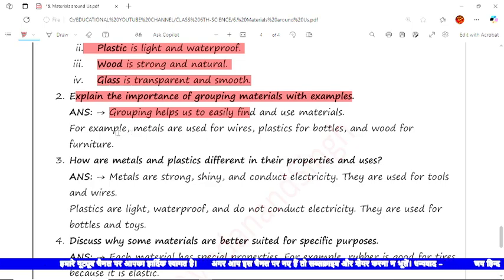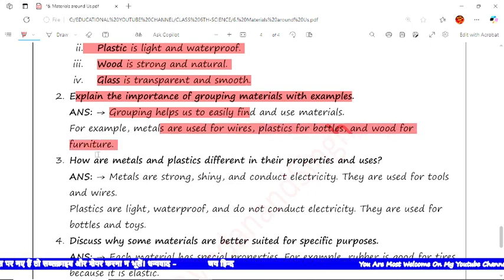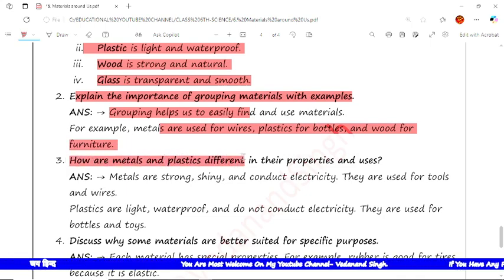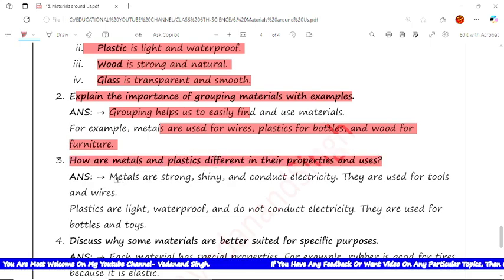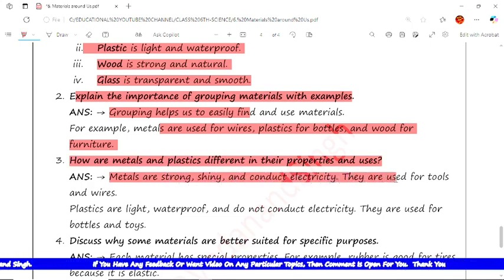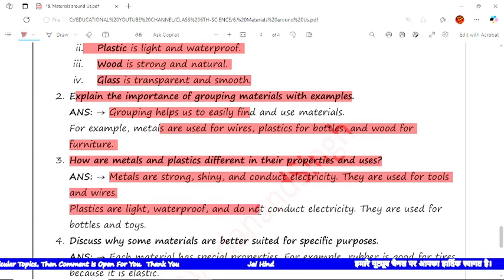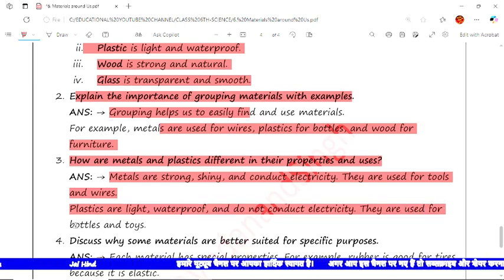For example, metals are used for wire, plastic for bottles, and wood for furniture. Next question is how are metals and plastic different in their properties and uses? The answer is metals are strong, shiny and conduct electricity. They are used for tools and wires. Next, plastics are lightweight, waterproof and do not conduct electricity. They are used for bottles and toys.